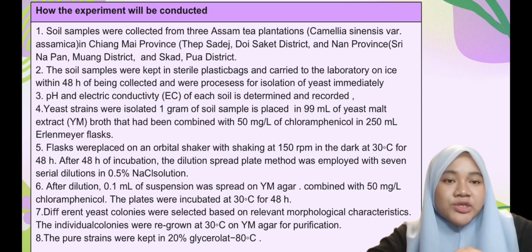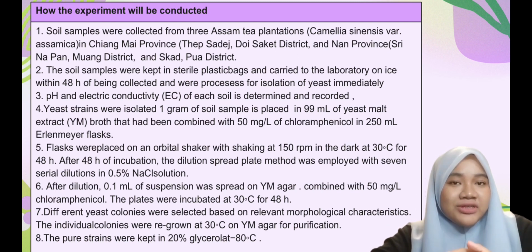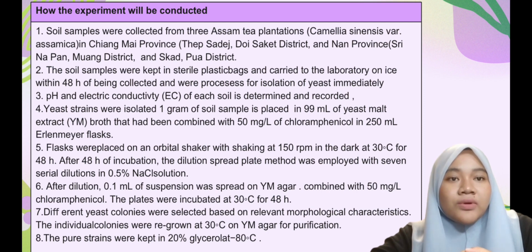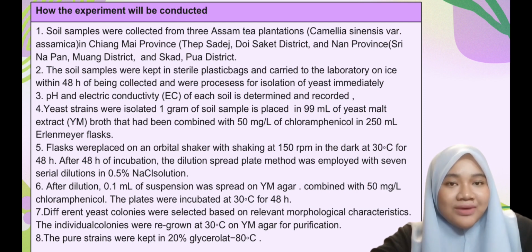Step 1: soil samples were collected from 3 different places of an Assam tea plantation. The soil samples were kept in sterile plastic bags and carried to the laboratory on ice within 48 hours of being collected, and were processed for yeast isolation immediately. The pH and electrical conductivity of each soil were determined and recorded.